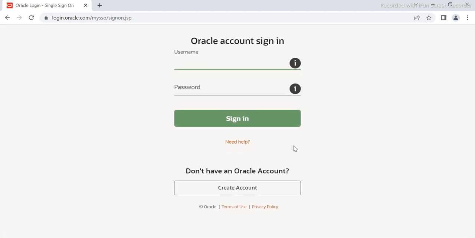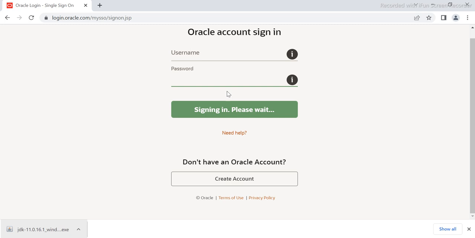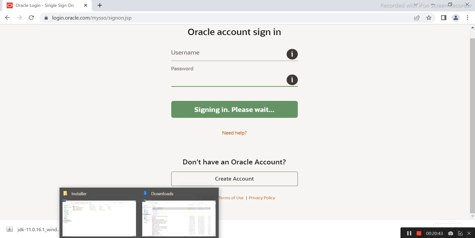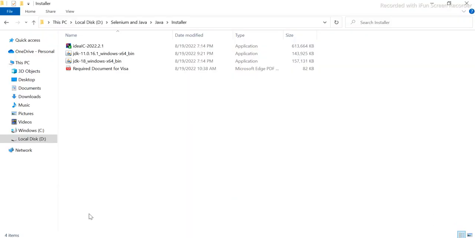I think I already have credentials for Oracle. If you do not have an account on Oracle, I think you can create it here. Once you create it, it will start downloading. For me, I think it started. I have already downloaded it and copied it here.